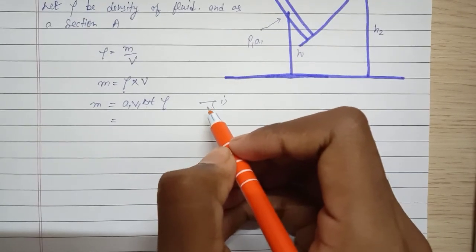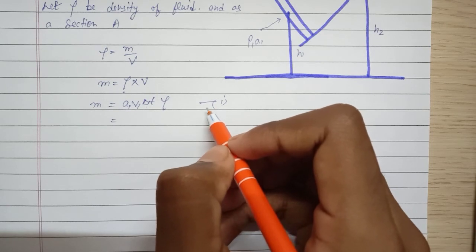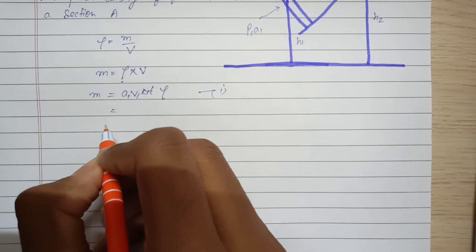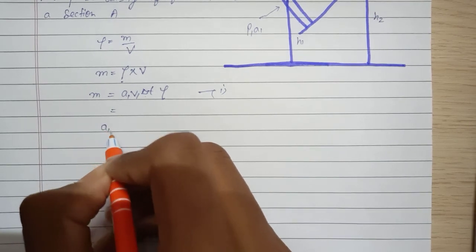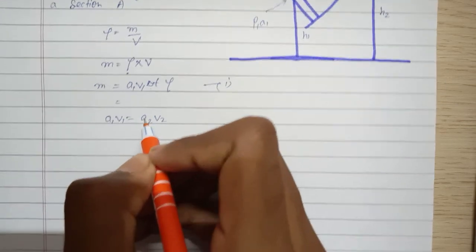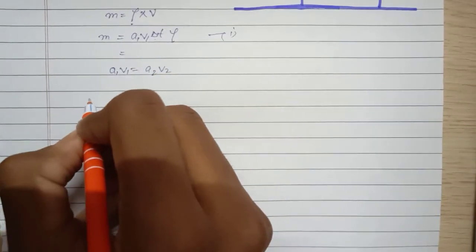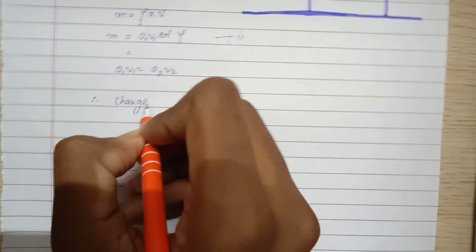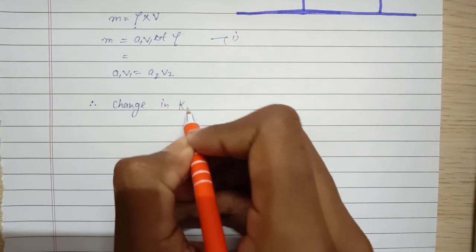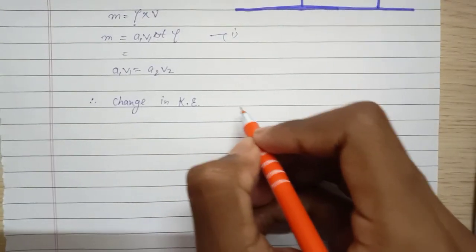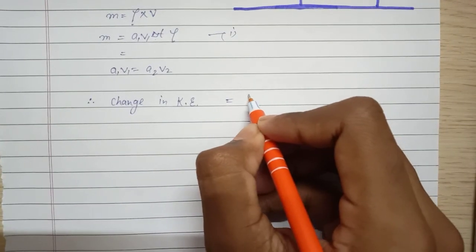Now the equation of continuity says that A1 V1 is equal to A2 V2. Now let's talk about change in kinetic energy. The formula for kinetic energy is half mv square.